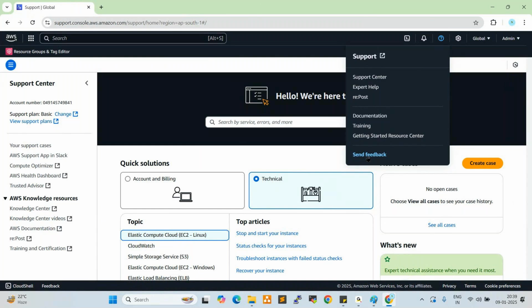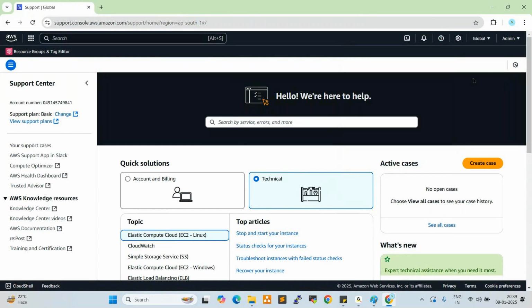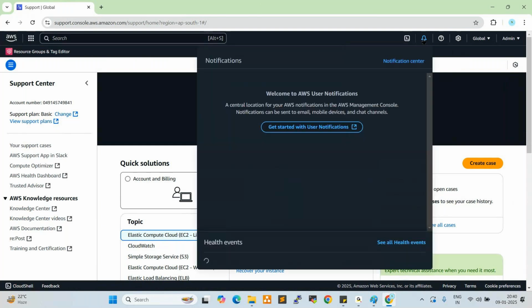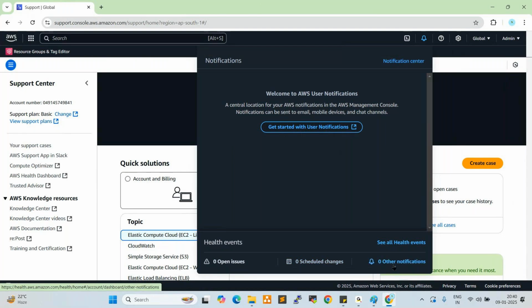Next one, the bell icon. The bell icon is for notifications. If any servers are down, or any issues are happening, or resources are deleted, created or modified, you will get notified through notifications here. These are alerts. Currently there are zero open issues, zero scheduled changes, and zero other notifications.